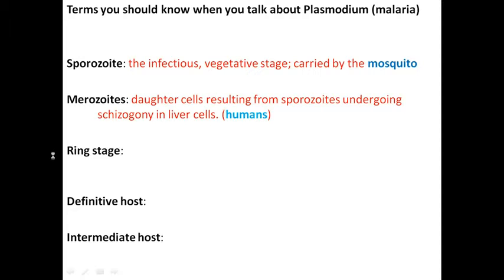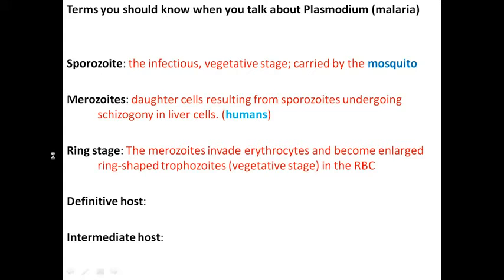So our cells undergo a round of DNA replication, then our cells divide immediately, but in schizogony there are many rounds of DNA replication before the cells divide into many smaller cells. These smaller cells are those merozoites.